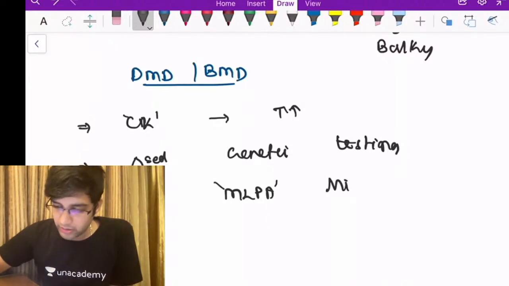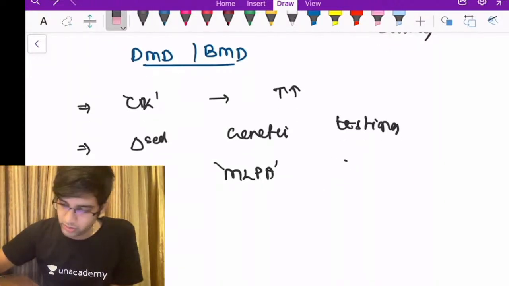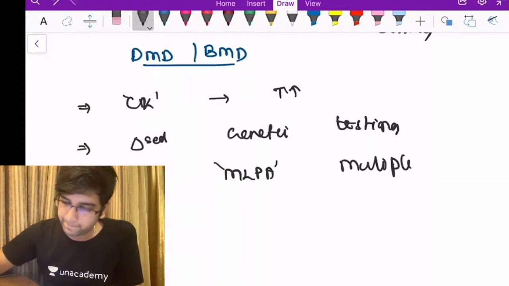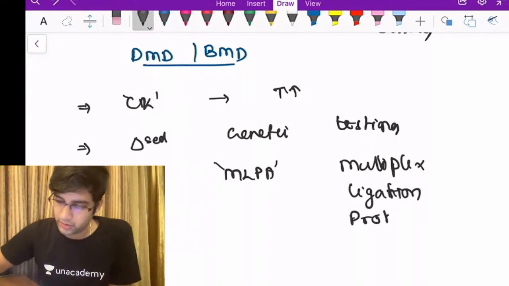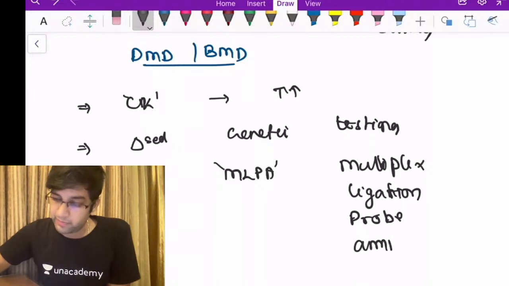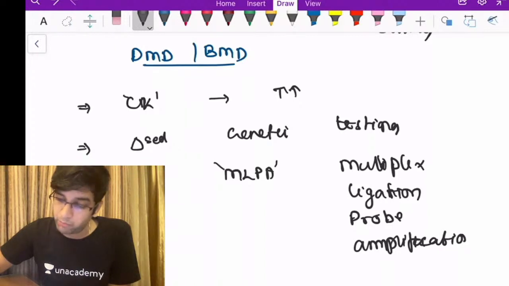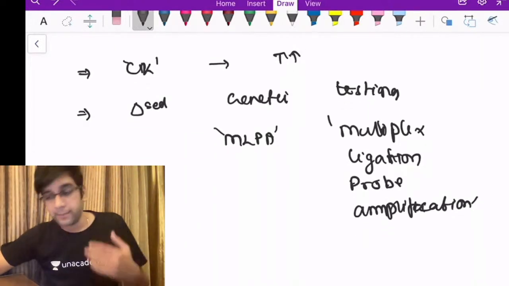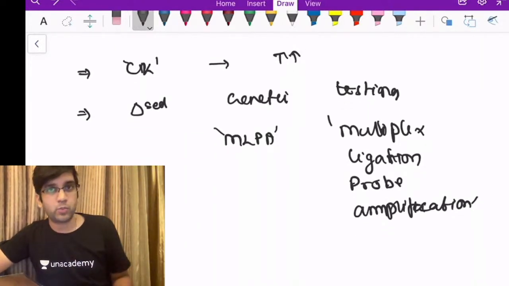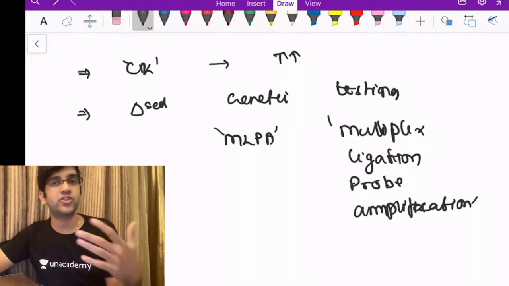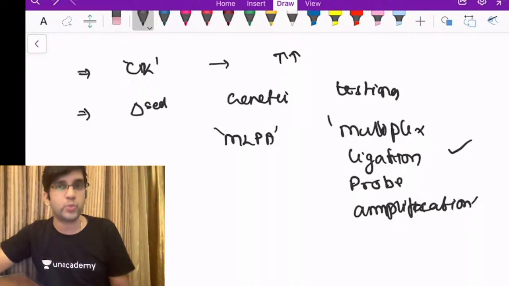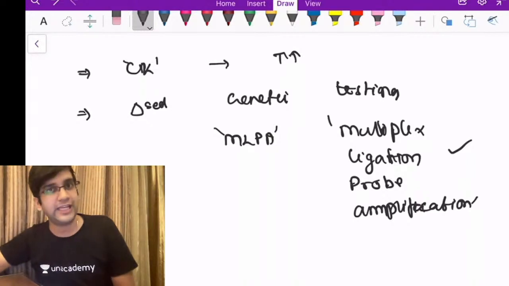MLPA stands for multiplex ligation dependent probe amplification. Okay. It's multiplex ligation dependent probe amplification. That's a way I'm going to use for both Duchenne's and Becker's muscular dystrophy, because in both of them the genetic problem is that there is going to be deletion of multiple exons. This is a test which is done for deletion of a gene or any multiple exons.